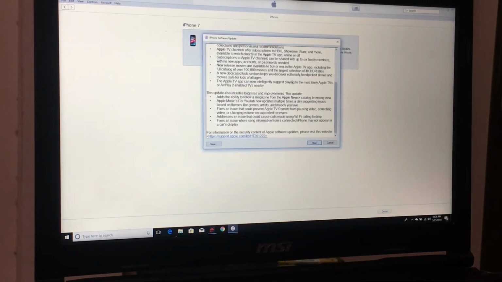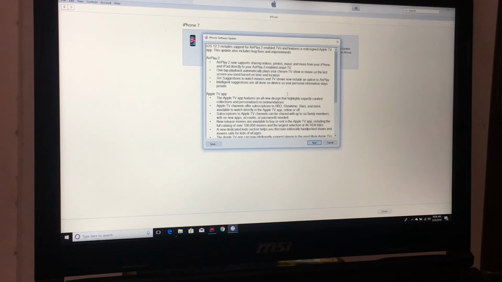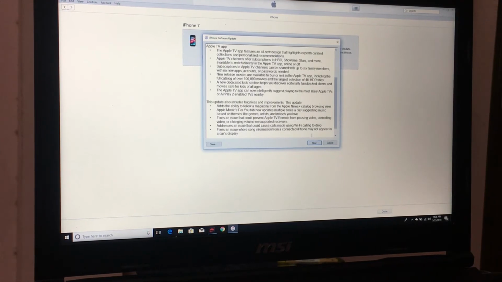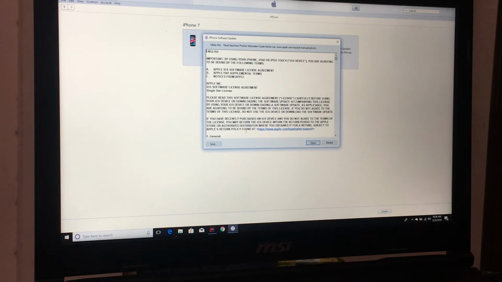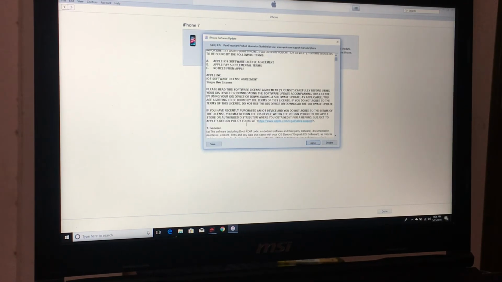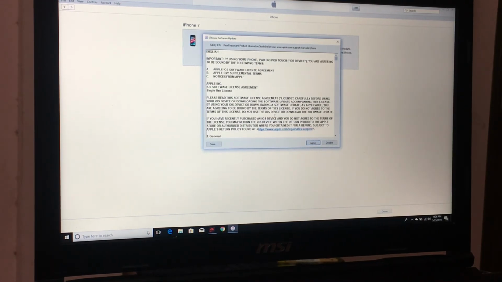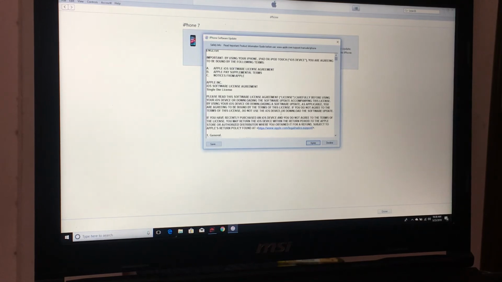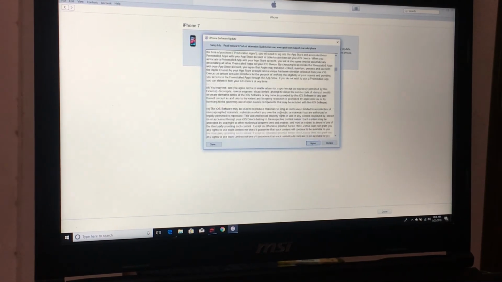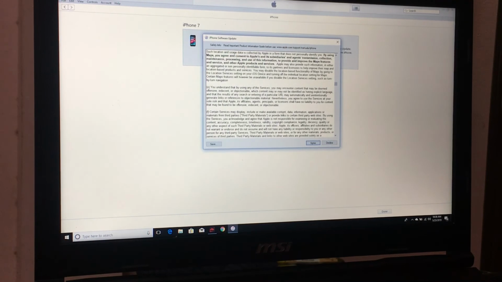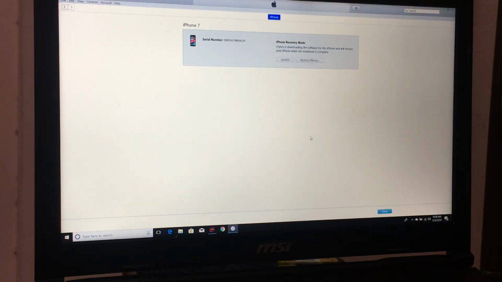Read it or leave it, no issue. Click on next. Again, read it or leave it, then you can click on agree and your download will start. You can see the downloading progress in the right upper corner. There is a downloading icon. After this process, your phone will be working.